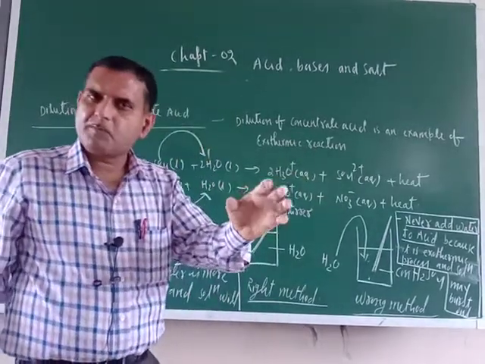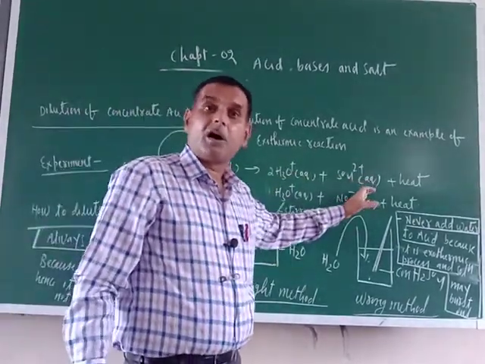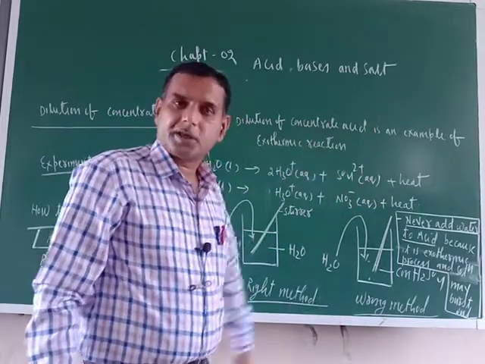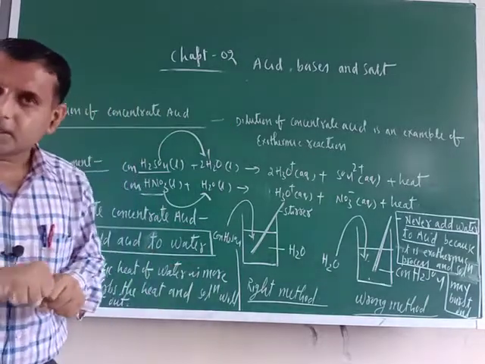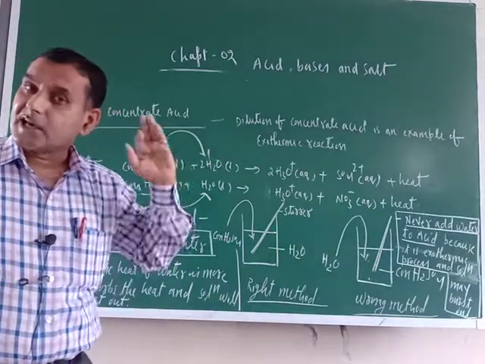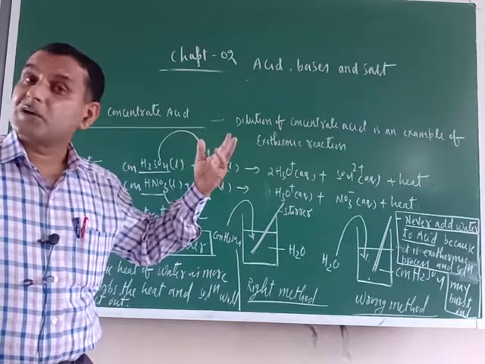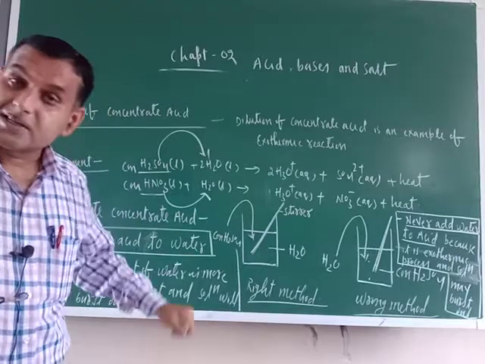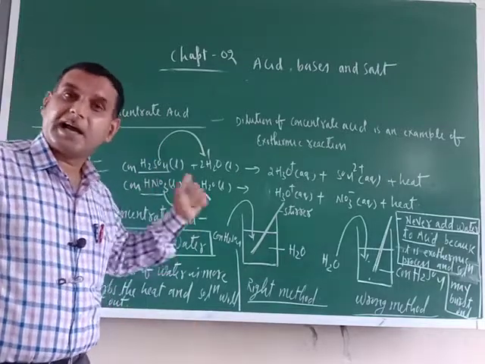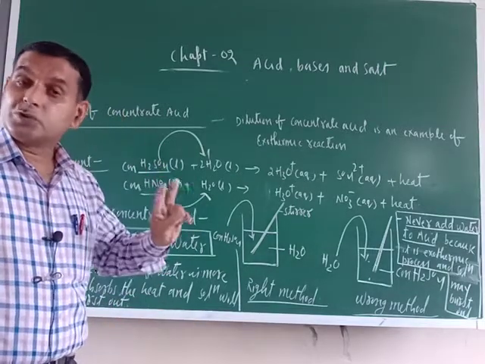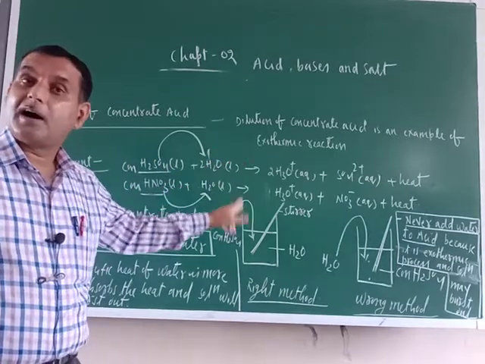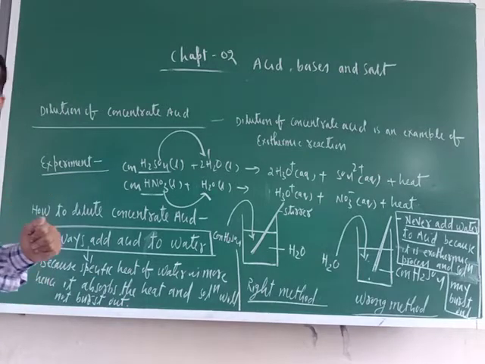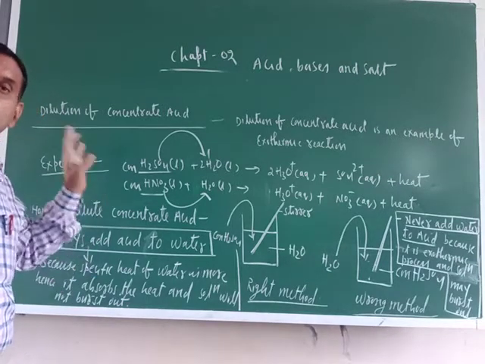But if you touch the bottom of the test tube, it will become hot, and after some time it will become very, very hot. It means what? When you were diluting concentrated acid, some amount of heat is evolved. Because of that only your test tube becomes hot. So this activity proves that dilution of an acid is an example of an exothermic reaction. Now the question arises here, how to dilute the concentrated acid?